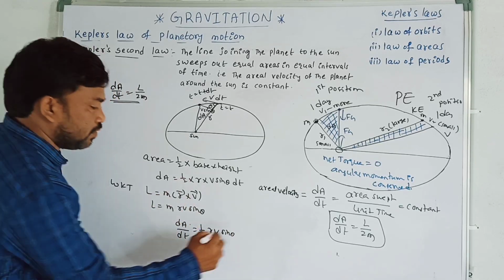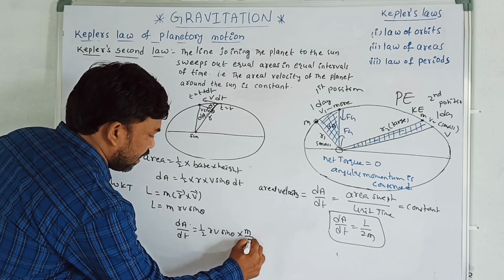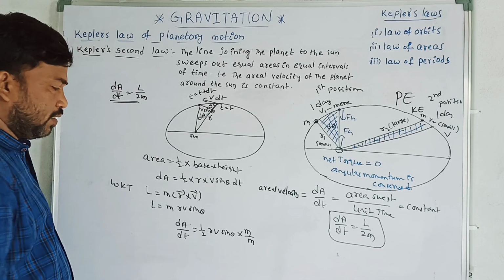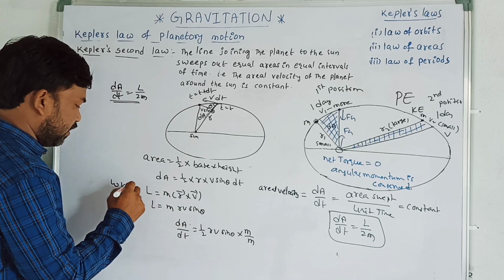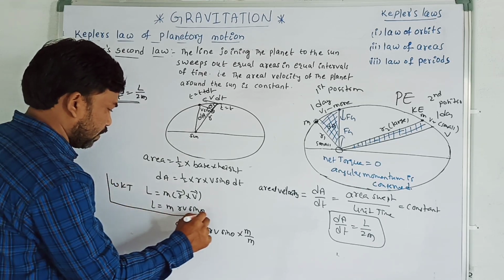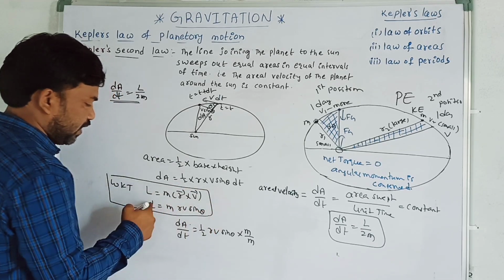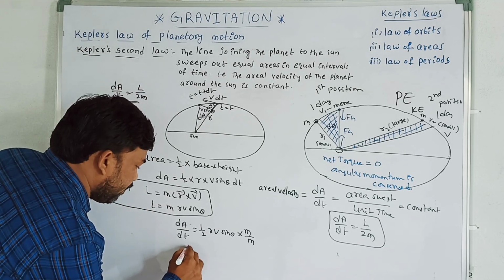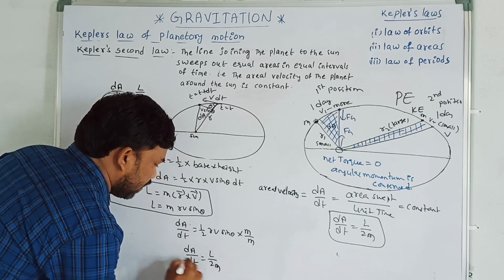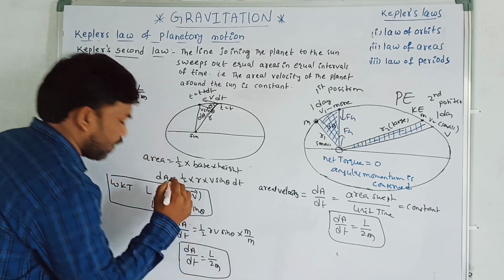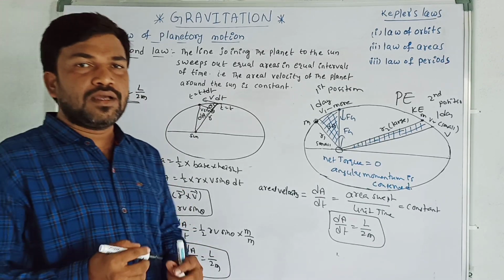But we need the mass, so I multiply and divide with mass. Therefore this becomes mvr sin theta. What is mvr sin theta? It is the angular momentum. Therefore dA by dt is equal to L by 2m. This is the areal velocity, which remains constant.